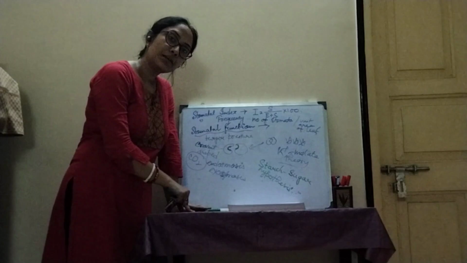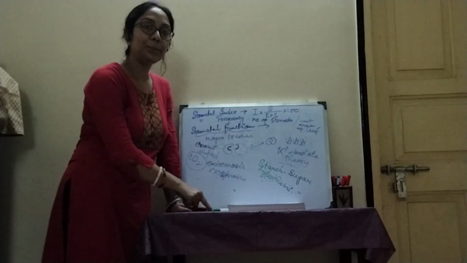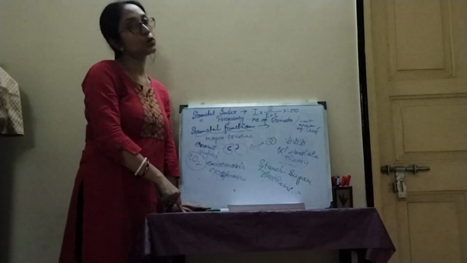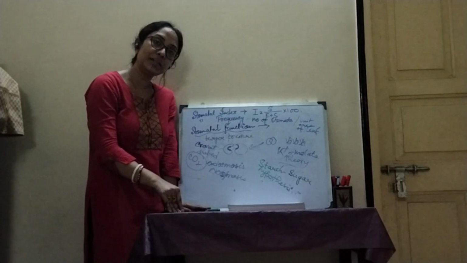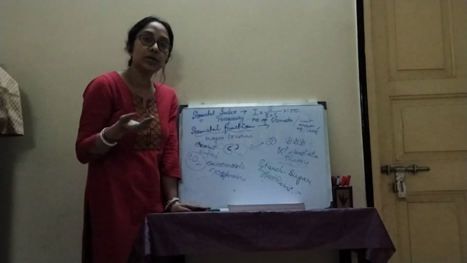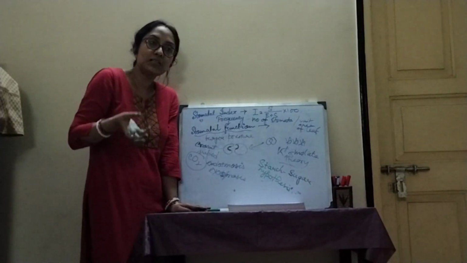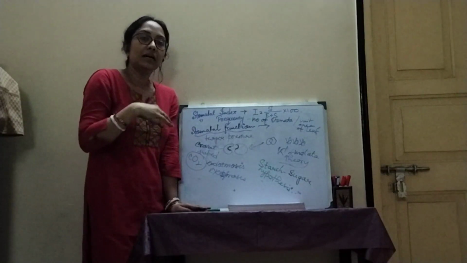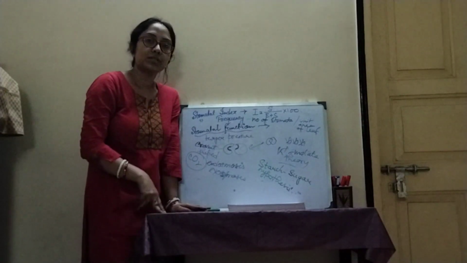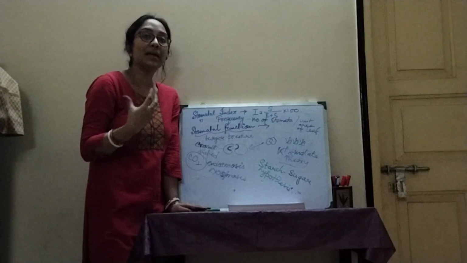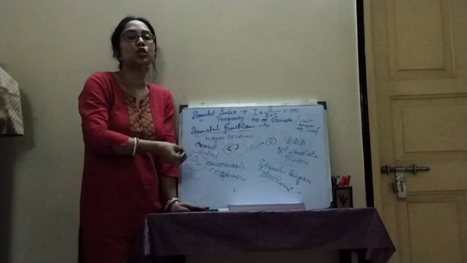In daytime, carbon dioxide is getting utilized by the plant by the process of photosynthesis, and so there will be less carbon dioxide. The pH will be more basic, because we all know that carbon dioxide is acidic in nature, and that is why during the night time, when there is more carbon dioxide in the system, the environment of the plant will become acidic, and this acidic nature will help the conversion of sugar to starch.